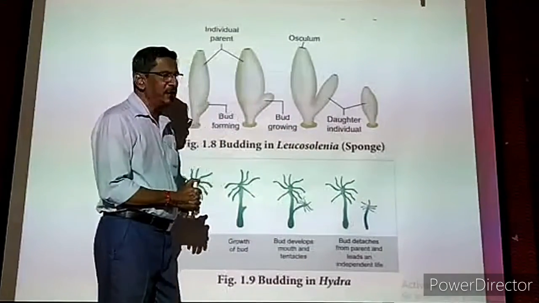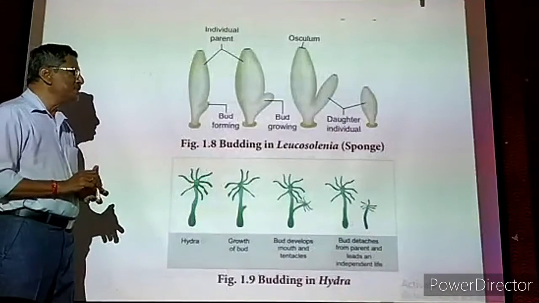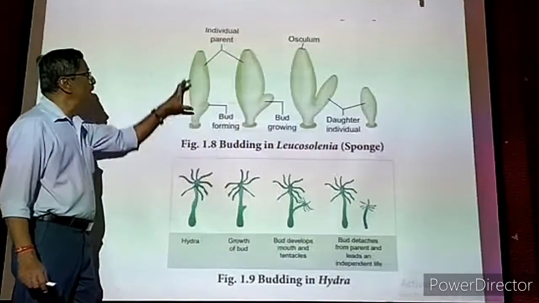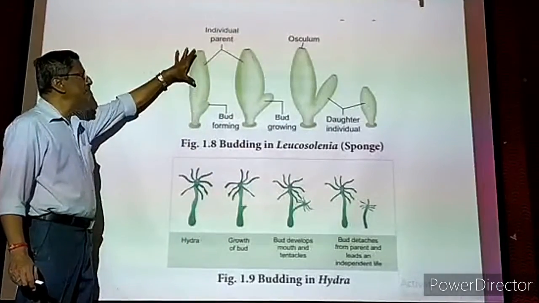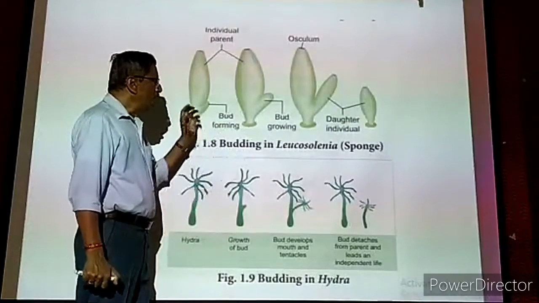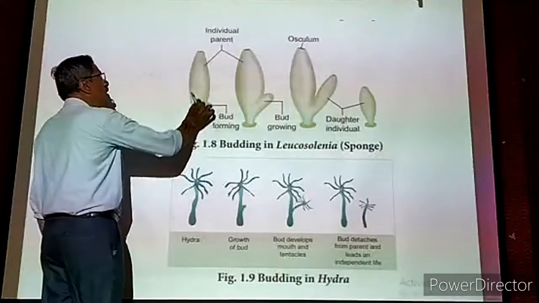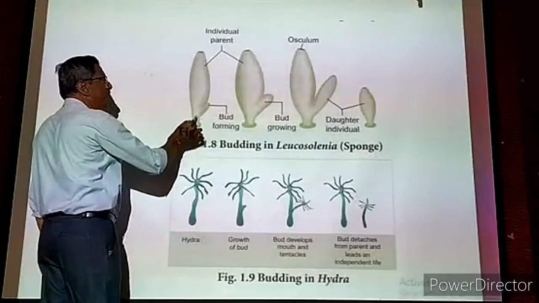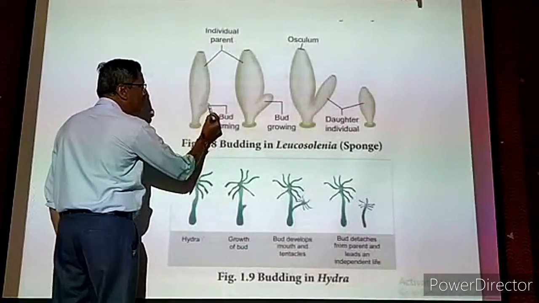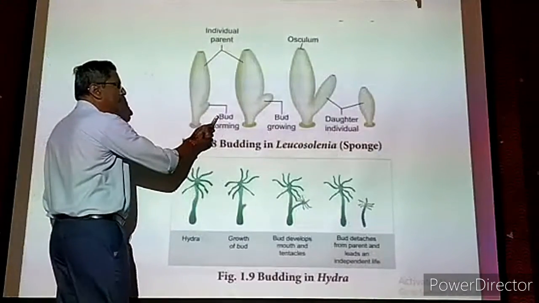The sponge lives in sea water, particularly on the seashore where the rocks are immersed in water. Now they are attached and they are growing. This is the adult sponge which may be about 3 to 4 centimeters in height. We can see it by naked eye. They are not microorganisms. Now how this sponge reproduces by bud, we have to see. This is a well grown sponge. It is about 3 to 4 centimeters long. Once it is mature, from the side of the body, one small outer projection is formed. This is called a bud.